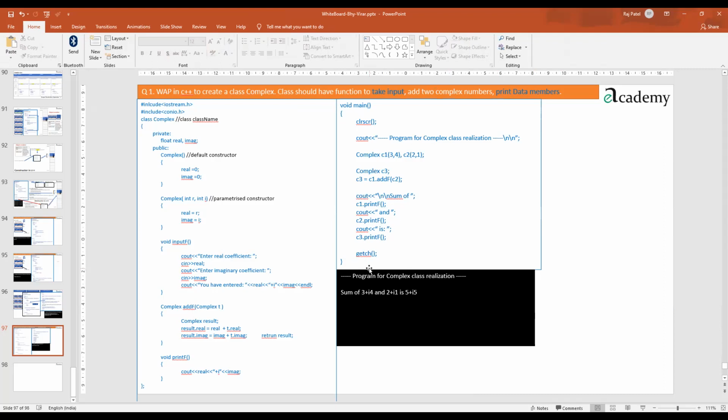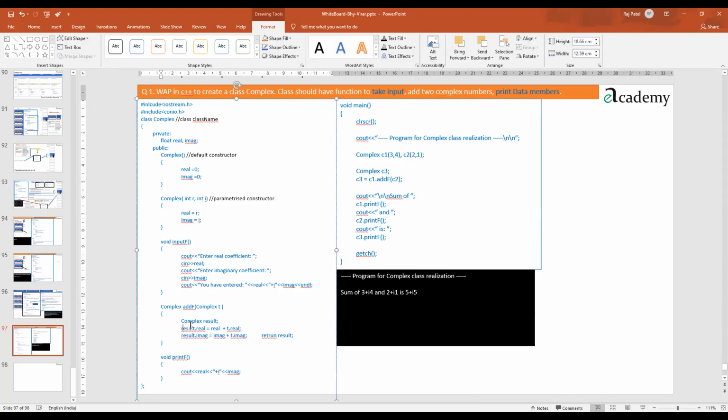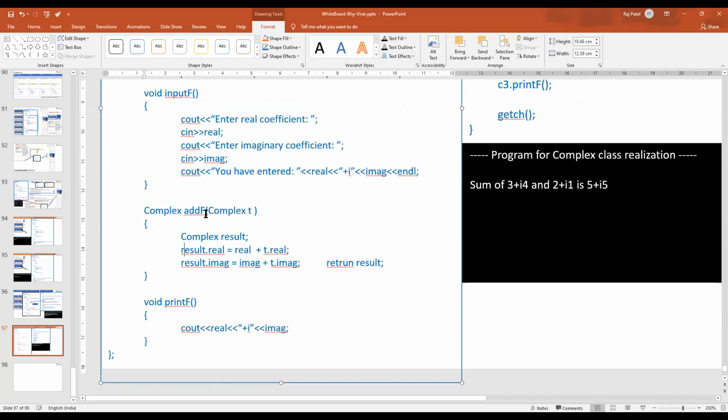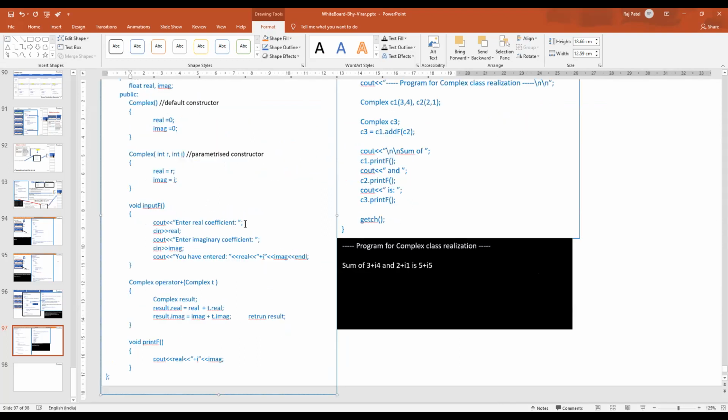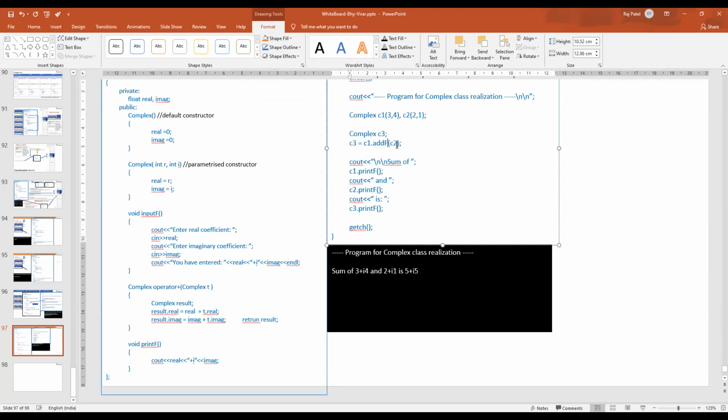Now, if you look at the recent topics like operator overloading, which you have seen, so if you want to recollect that part, then we can do that also. You can see here operator, I can just write the plus sign, then Complex T, the rest of the things remain as they are. So this is the operator overloading here. So here also it will be simple. You just need to write C1 plus C2. So see, we have revised that part also.